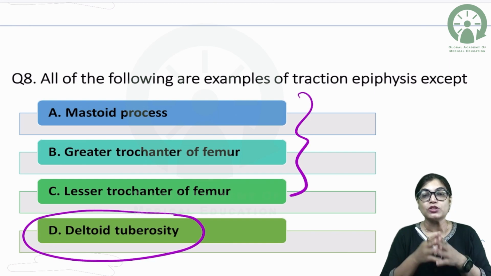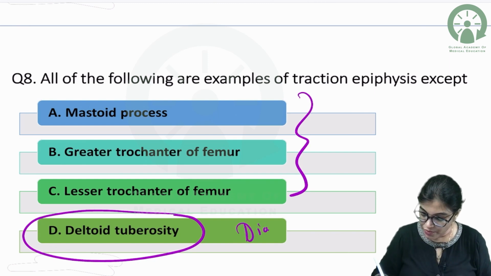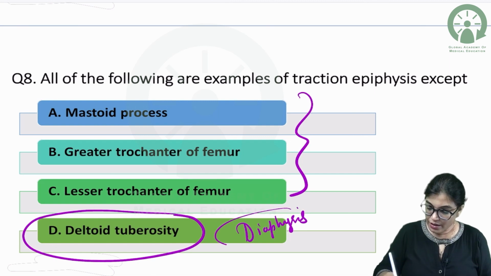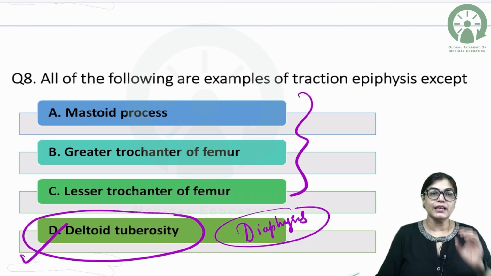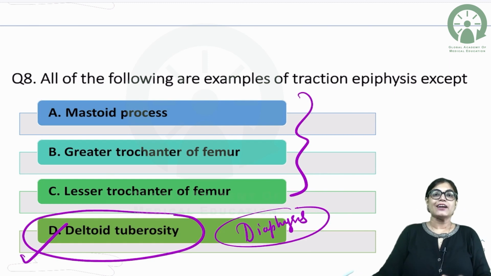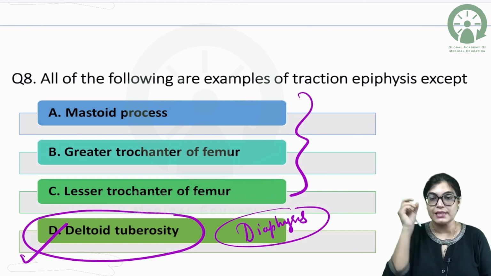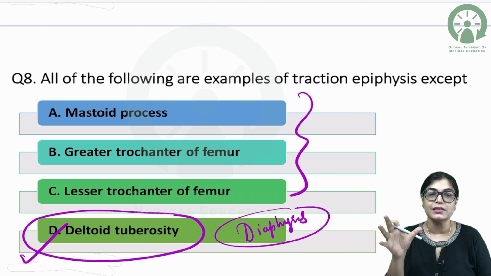That means deltoid tuberosity is part of the diaphysis of the bone. It is not an epiphysis. So the odd man out and the correct answer is D. The correct answer will be D because here the question is asking about traction epiphysis, not about diaphysis, and